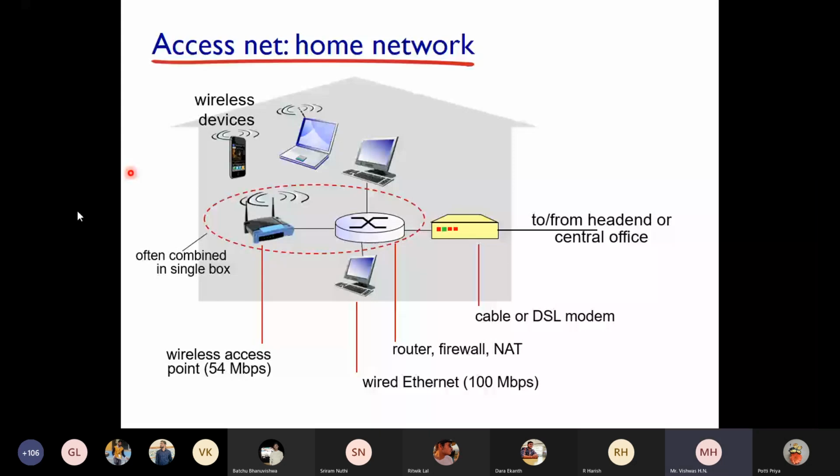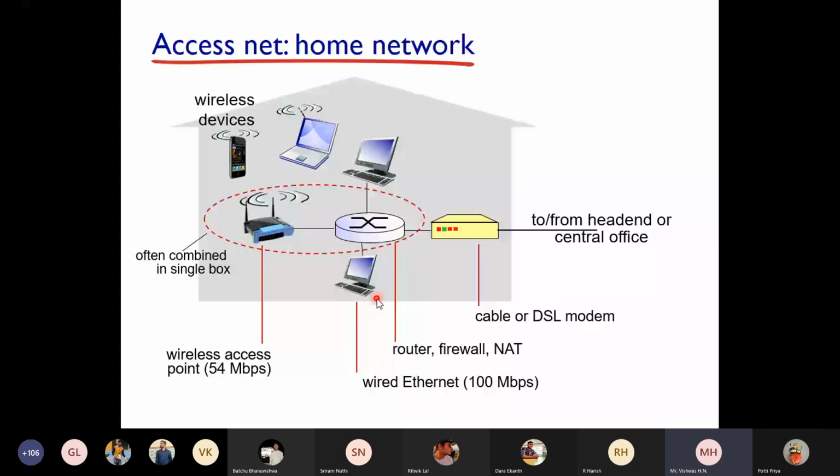Even in our campus, you have desktops in the labs, right? Those desktops are connected to a switch through an RJ45 cable, and that supports a 1 Gbps link.